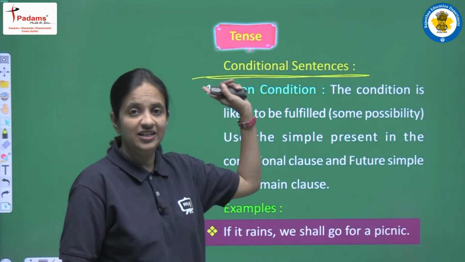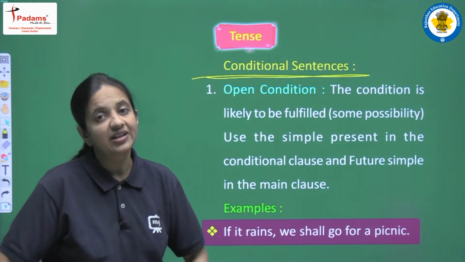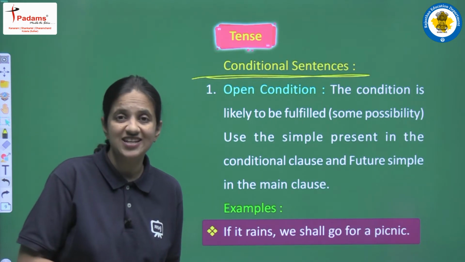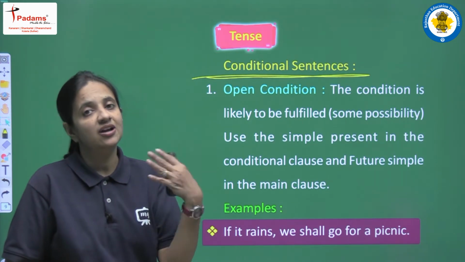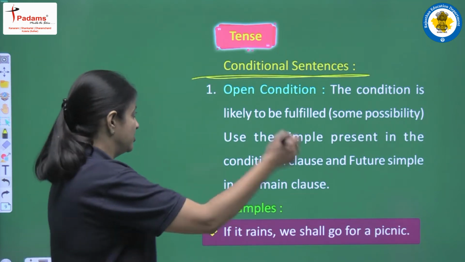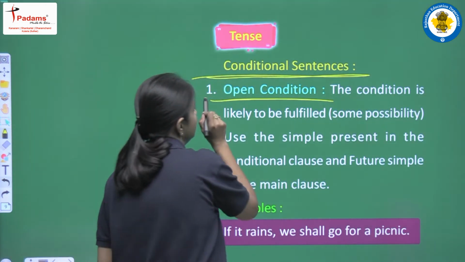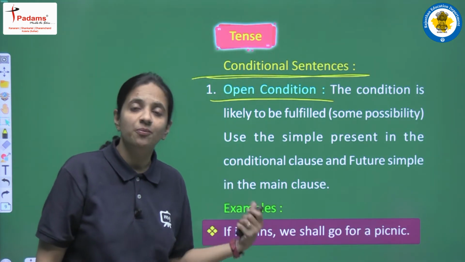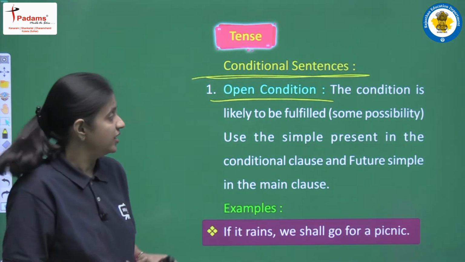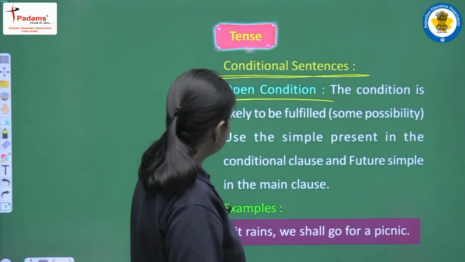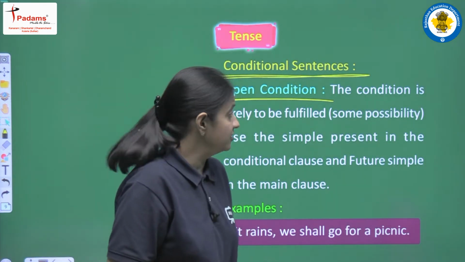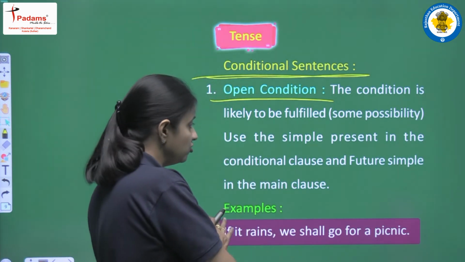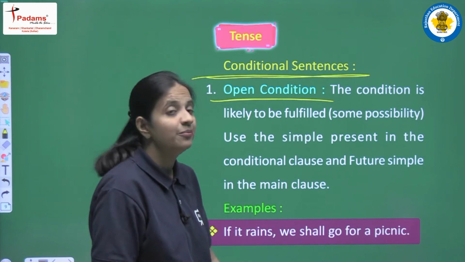So we are having conditional sentences. We are having different kinds of structures of the conditional sentences, and one by one we will cover all the different structures. So the first one that we are having here is open condition. First of all, let's try to understand what open condition actually means. Let's read: the condition is likely to be fulfilled. Some possibility, use the simple present in the conditional clause and future simple in the main clause.